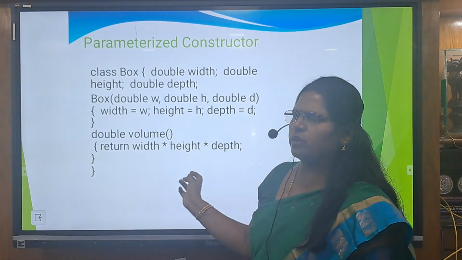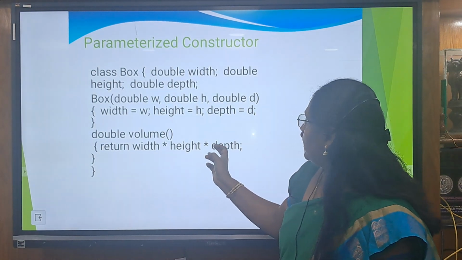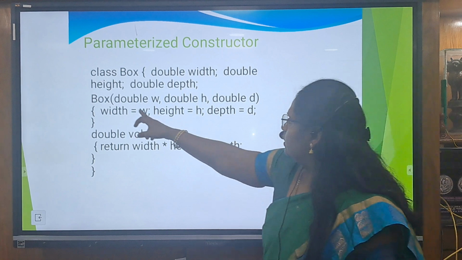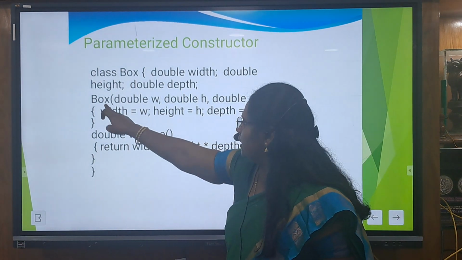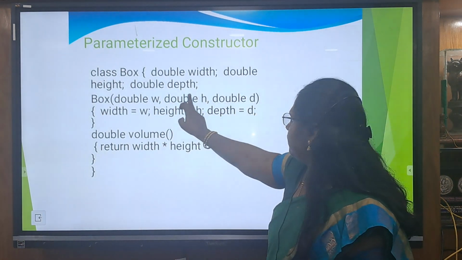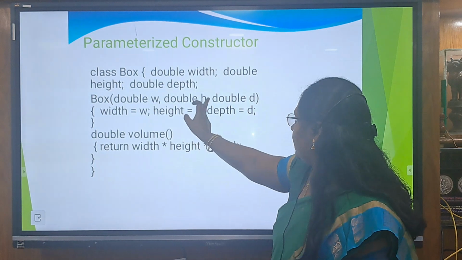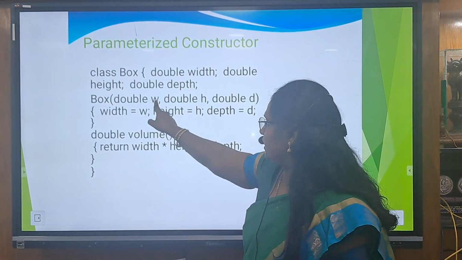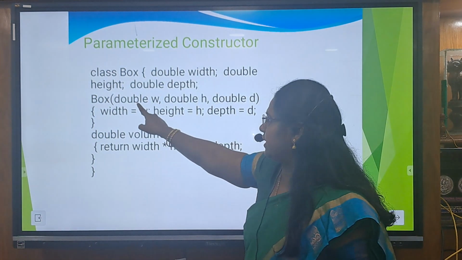Parameterized constructor means we are passing the values here. Box is the class name, and W, H, D are the variables, and these variables belong to the data type double.